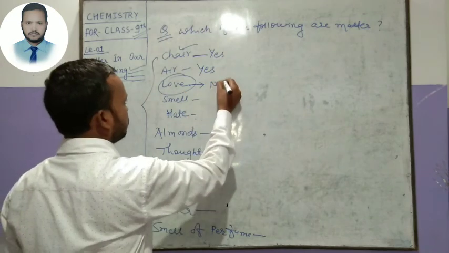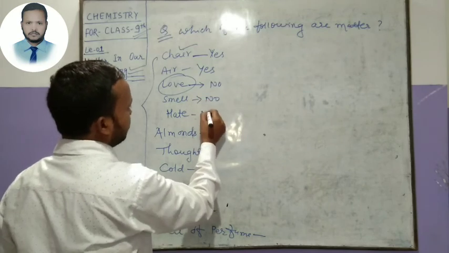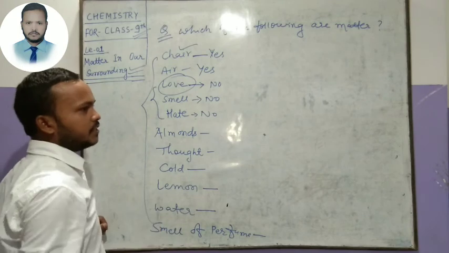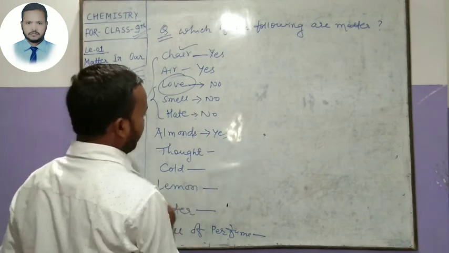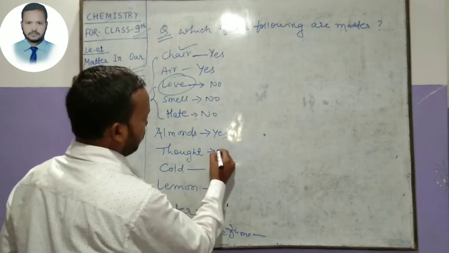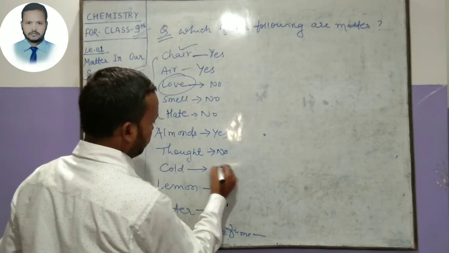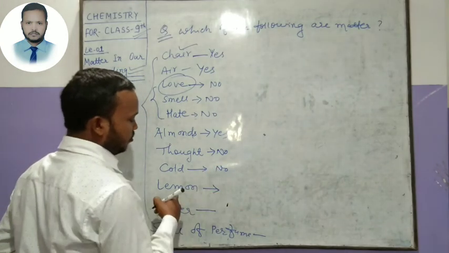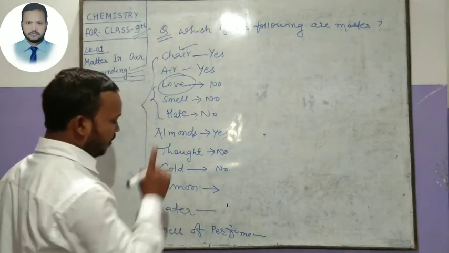Smell? No. Heat? No. These are the same. But almonds, that means badam, is matter. And lemon is a matter because it has mass. So it is an example of matter.